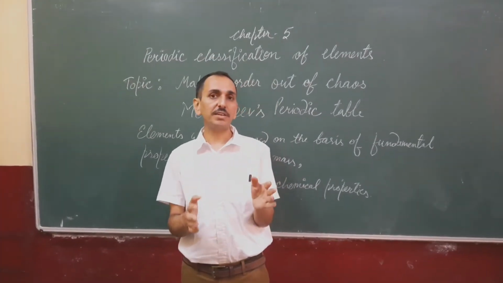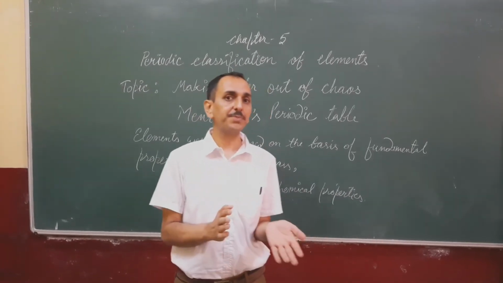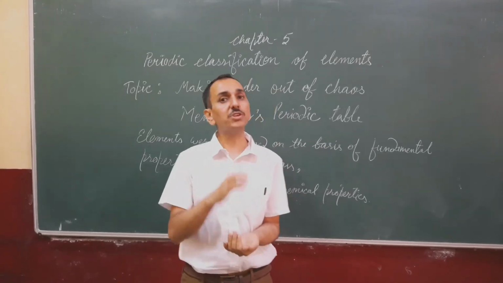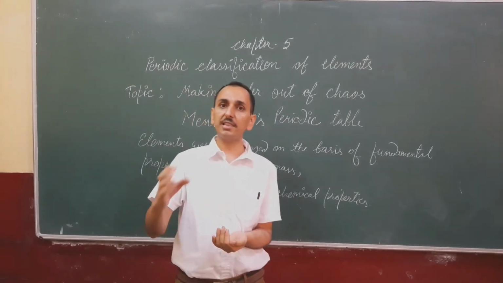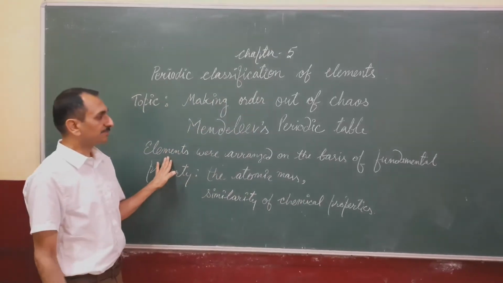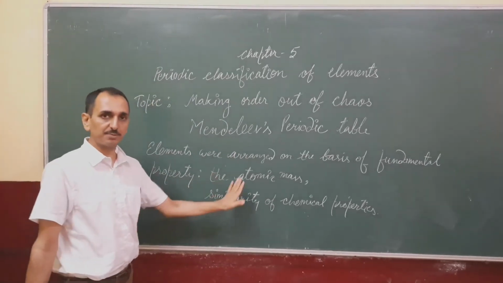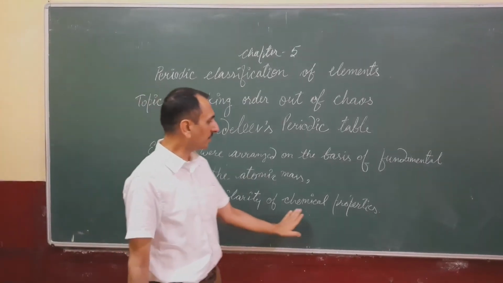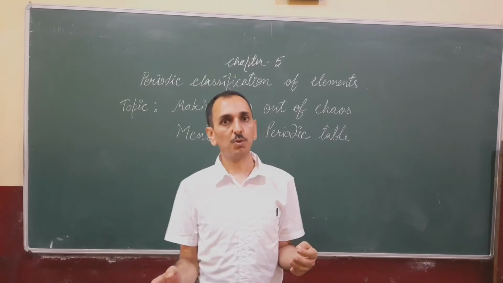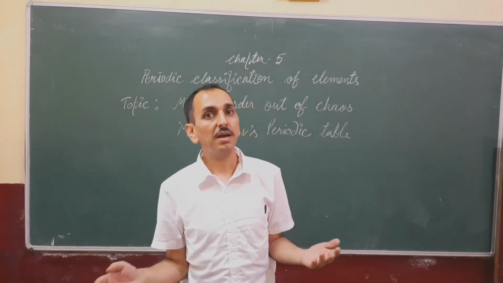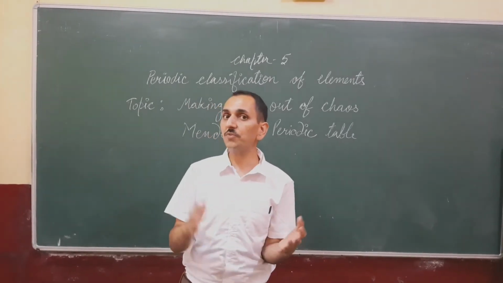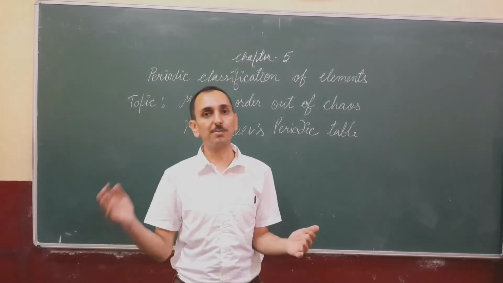The main credit for classifying the elements goes to Dmitri Ivanovich Mendeleev. He was a Russian chemist. He was the most important contributor for classifying the elements or arranging them in the periodic table form. He arranged the elements on the basis of fundamental properties, atomic masses and similarities of chemical properties between the elements. When Mendeleev started his work, only 63 elements were known, and he was able to find the relationship between the atomic masses of the elements and their physical and chemical properties.